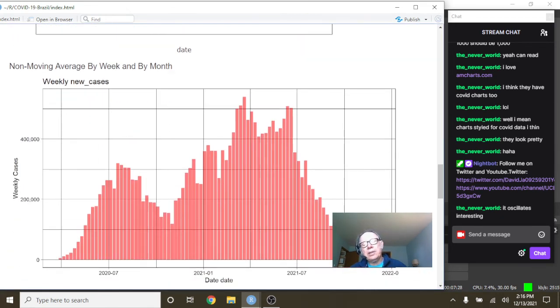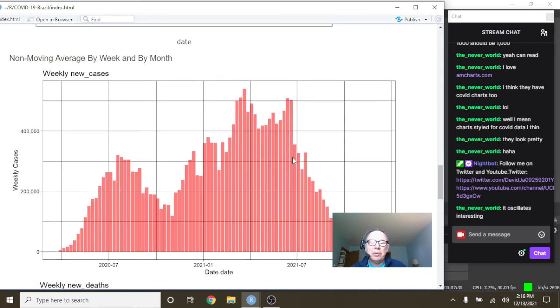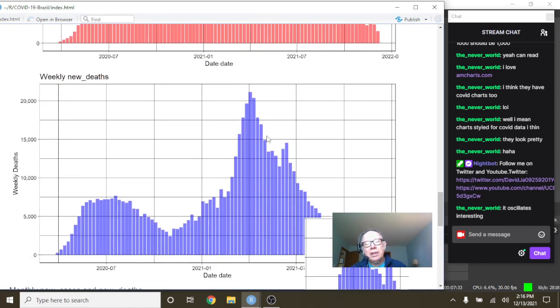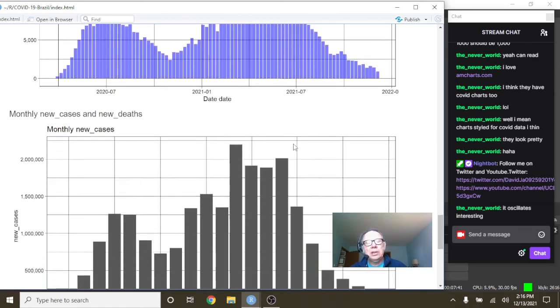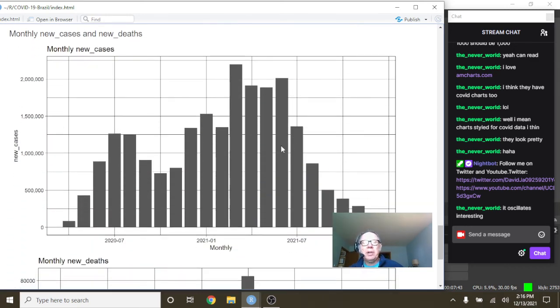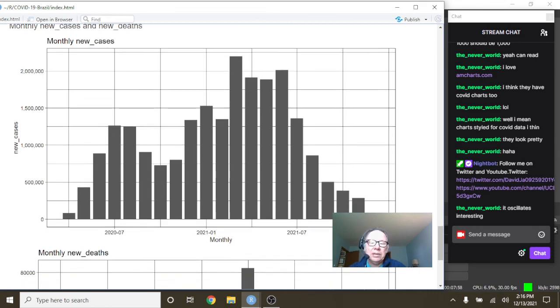But you can see here this nice declining pattern in COVID-19 cases in Brazil and deaths. This very, very basic downward decline in COVID-19 deaths in Brazil. Now let's take a look at the monthly numbers. So despite the fact that Brazil's cases have passed 2020, you can still see they have a 1, 2, 3, 4, 5. December will probably be the sixth month in a row when you see a decline in COVID-19 cases.